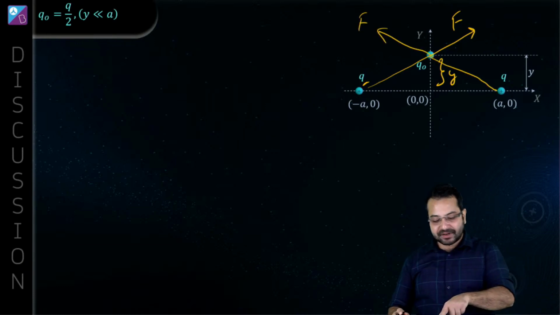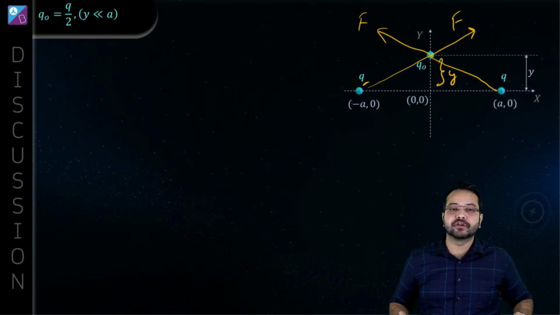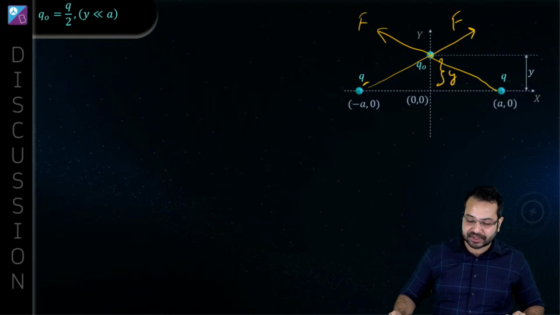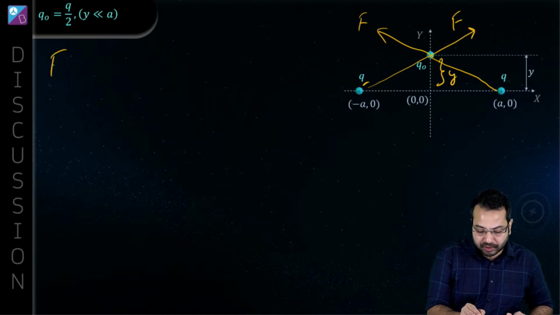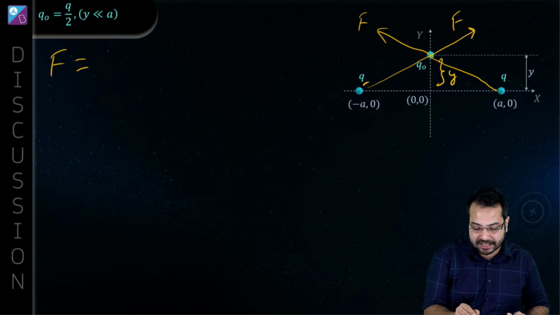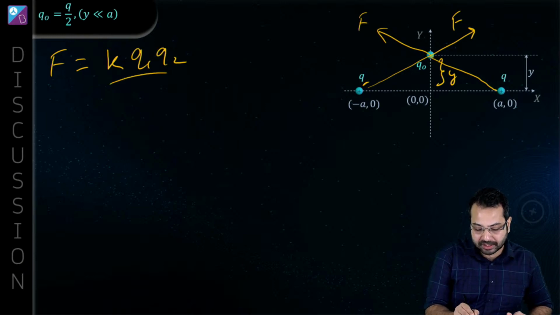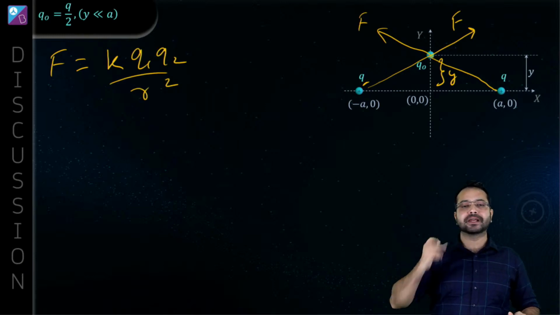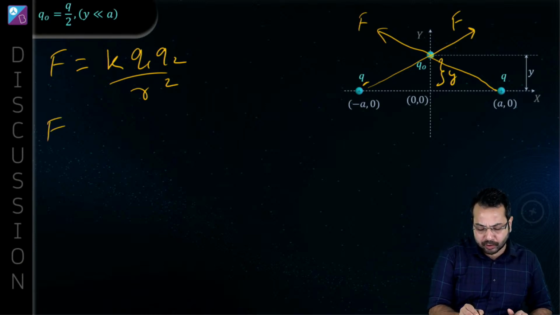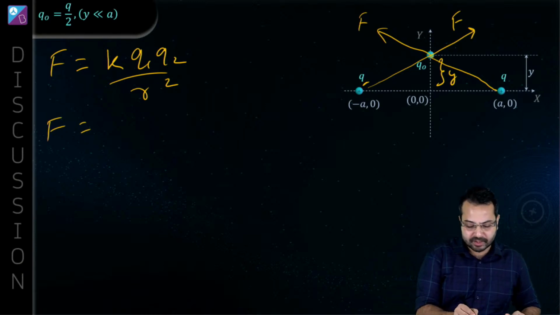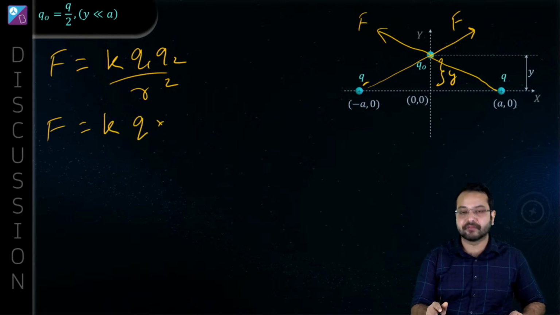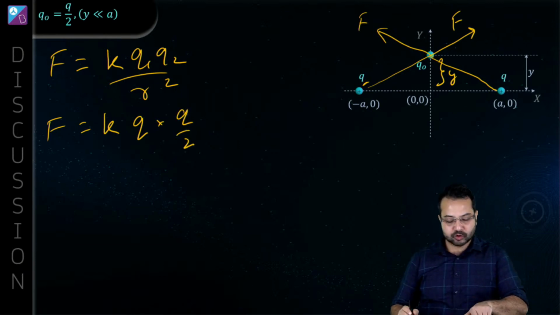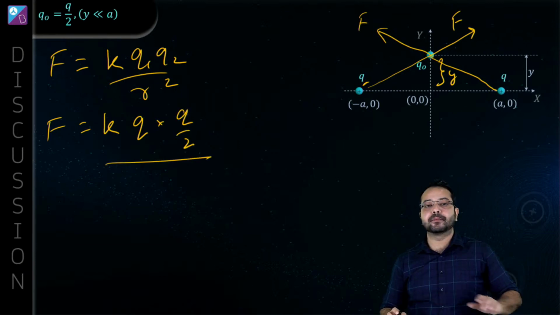It is symmetrical, so the magnitude of both the forces is going to be the same. Let's quickly calculate the magnitude of this force. Coulomb's law tells me the force is K Q1 Q2 upon R square, where K is 1 by 4 pi epsilon naught. So this becomes K into Q into Q by 2, divided by R square.